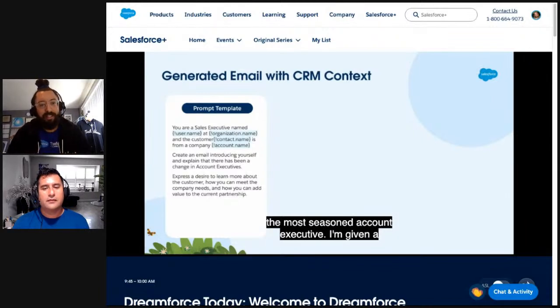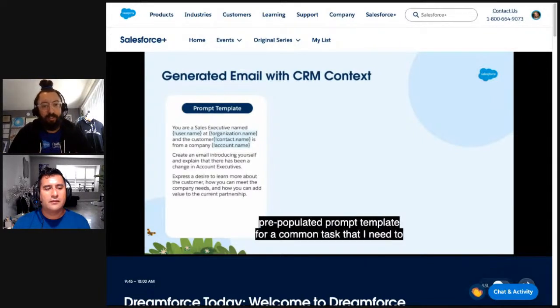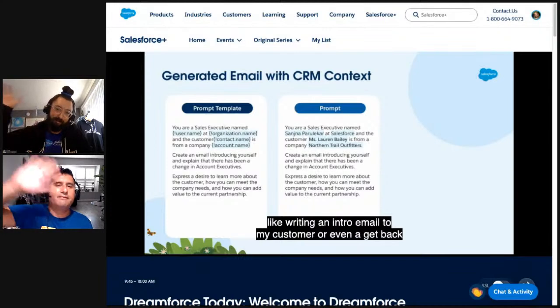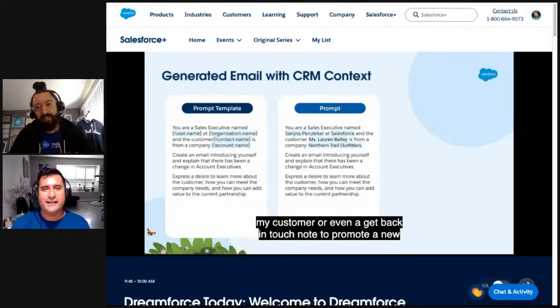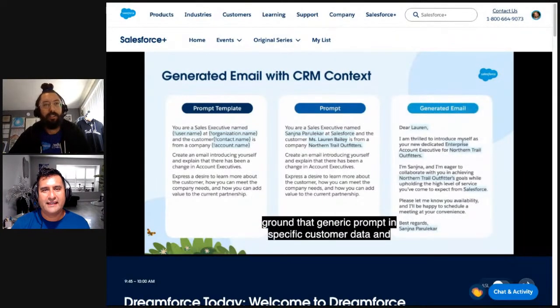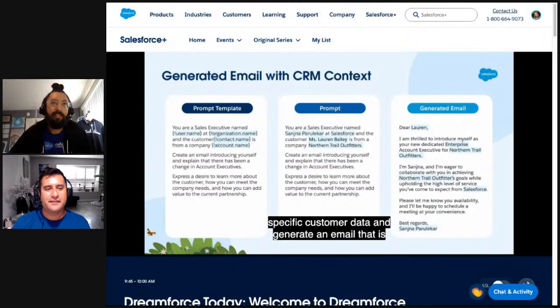As a seasoned account executive, I'm given a pre-populated prompt template for a task I need to complete: writing an intro email to my customer, with a note to promote a new event. Einstein will automatically ground that generic prompt in specific customer data, and we generate an email that is tailored to my customer in 5 minutes. And there's my email, all without having to write the prompt myself.